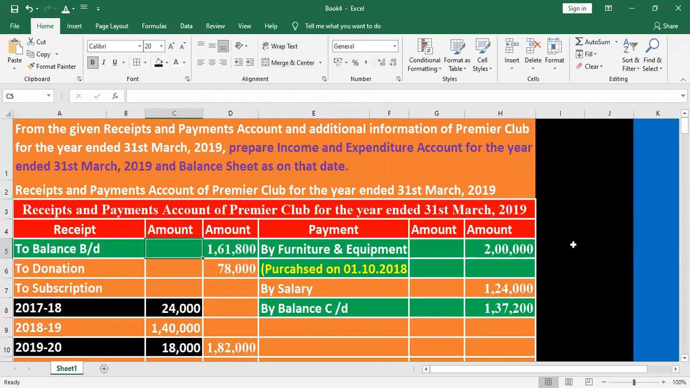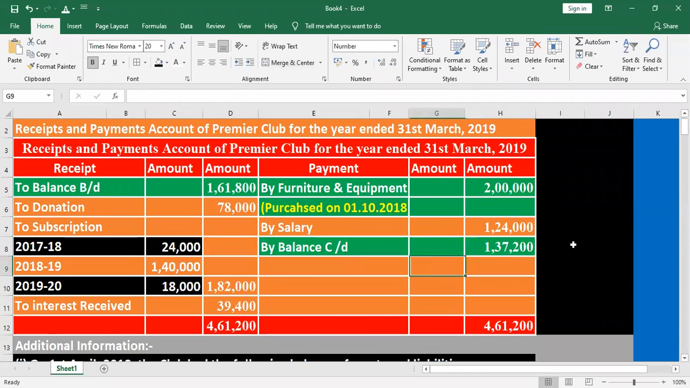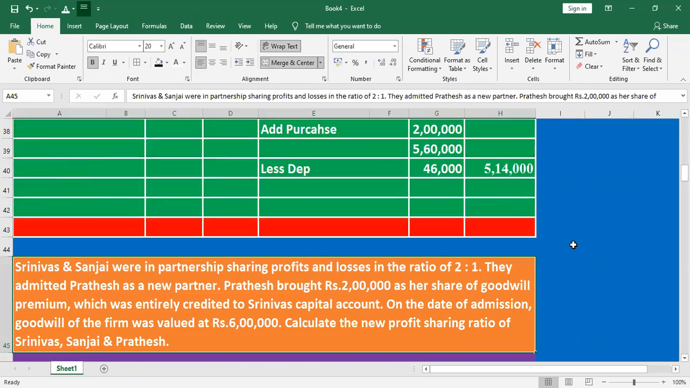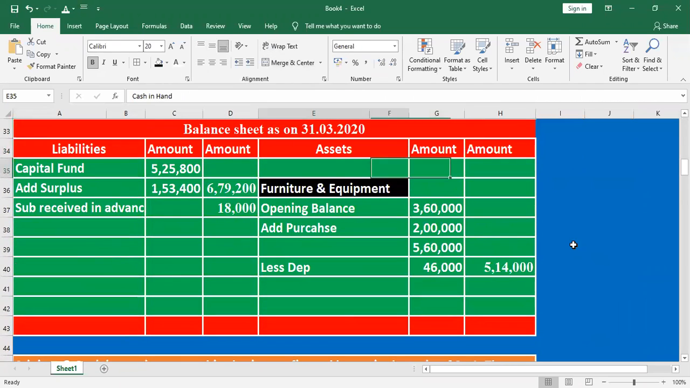Then look at the receipt and payment account. Listen, the opening balance and closing balance should be mentioned. The closing balance would be mentioned as cash in hand. Why? Because the receipt and payment account is the summary of the cash book. What is the value here? 1,37,200 cash in hand will be mentioned here.